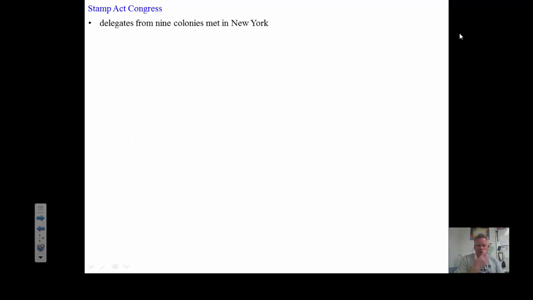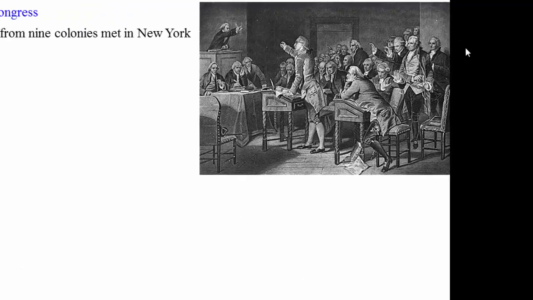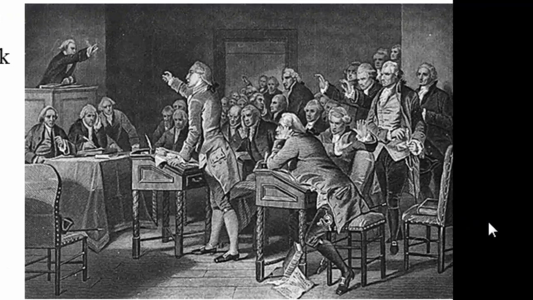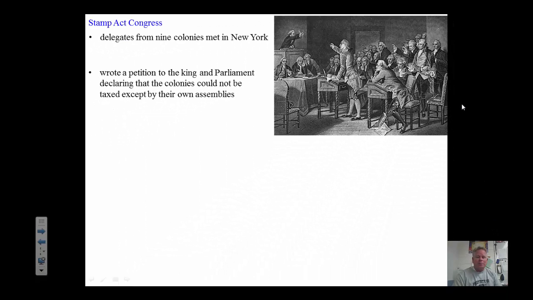So delegates or representatives from 9 colonies met in New York. Here's a picture of the Stamp Act Congress. So they wrote a petition or a letter to the King and Parliament declaring that the colonies could not be taxed except by their own assemblies. Basically, only Americans can tax Americans.